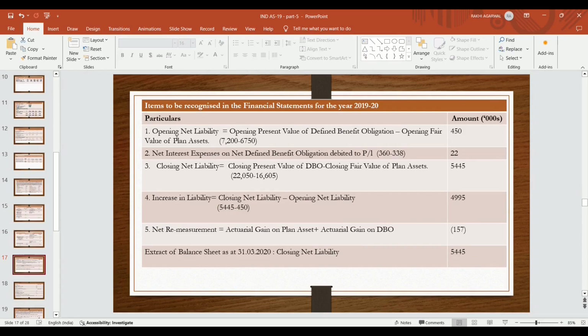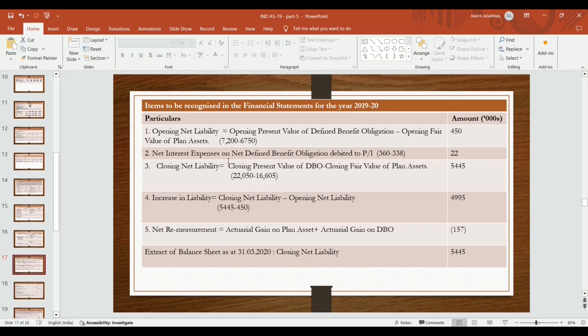Now we have to prepare the items to be recognized in the financial statement for the year 1920. Opening net liability, that is opening present value of defined benefit obligation minus opening fair value of plan assets. In this case obligation is more than the value of plan assets, so it becomes the opening net liability of 450. 7,200 minus 6,750, so it becomes 450.